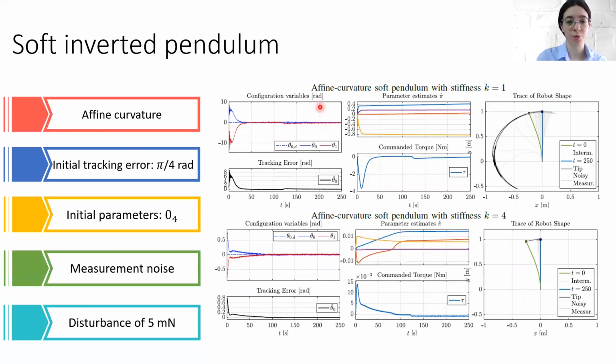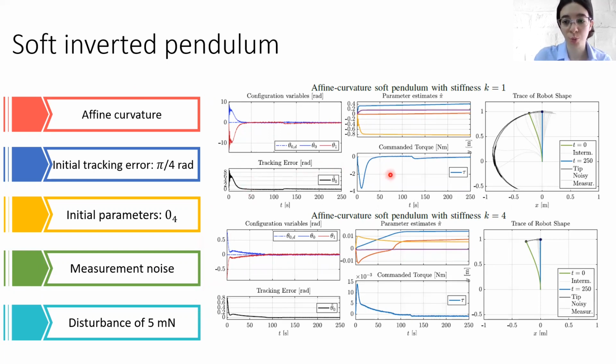Okay, let me now move on to the application of adaptive control to a soft inverted pendulum. We have been very excited with this result because it showed the robustness of the adaptive control to the model of a soft robot. So in this case, the pendulum has an affine curvature and the piecewise constant curvature approximation is no longer satisfied. Moreover, we also in this case assume that we have some initial tracking error, that we have a complete lack of knowledge, and as well we added some measurement noise and disturbance.